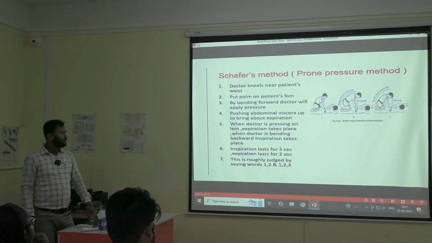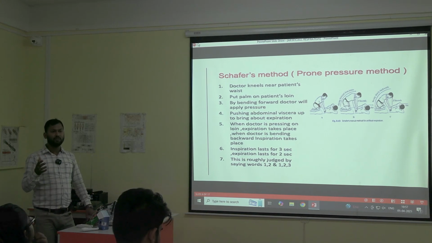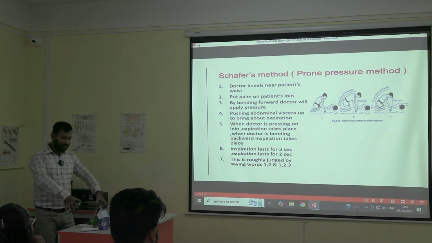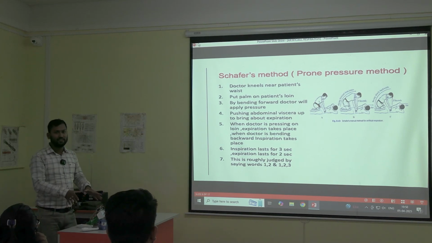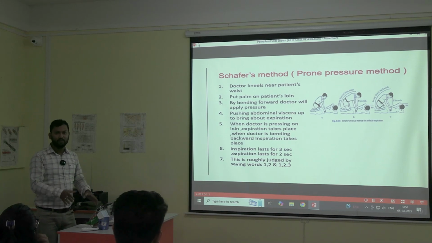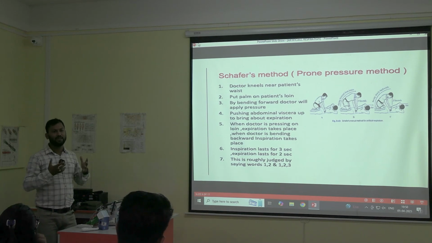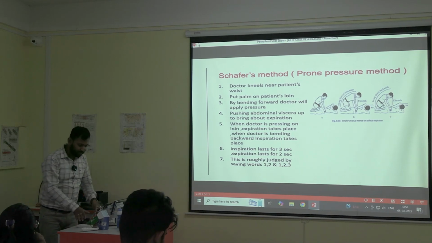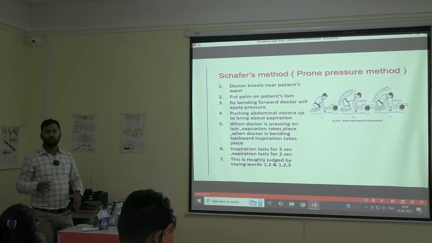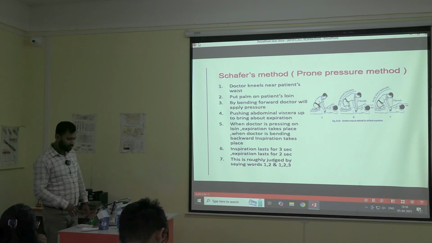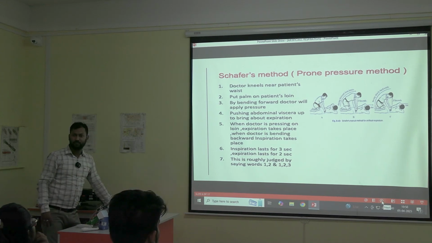So the inspiration will last for 3 seconds. For doing this, we have to keep a count. Whenever we are doing like this, we will count 1 to 3. Then we will press for the count of 3, and 1, 2. Then we will count so the patient can inspire. The patient will inspire by himself or herself. So 1 to 3, then 1, 2. The patient will be inspiring again, 1 to 3. So I have to measure in such a way that there are 12 to 14 respirations in 1 minute. Everyone understood this or any confusion?